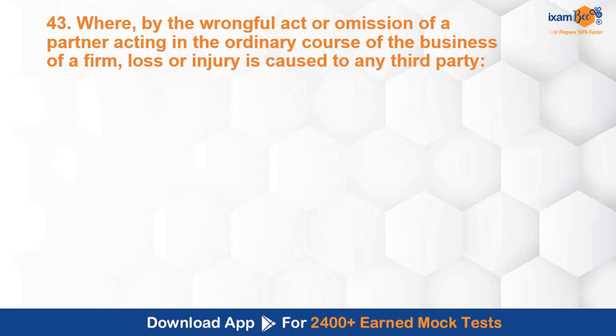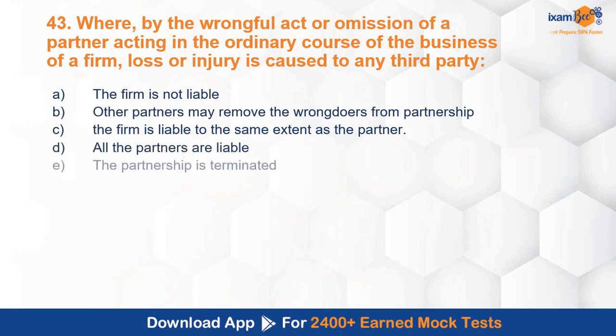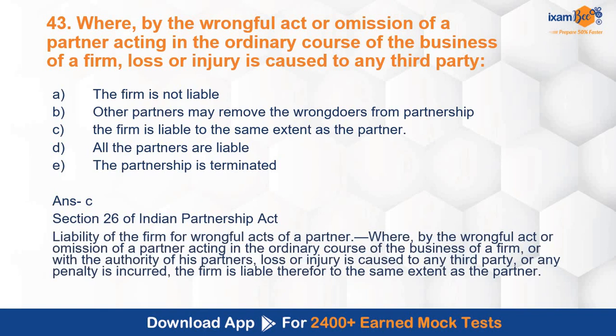Whereby the wrongful act or omission of a partner acting in the ordinary course of the business of a firm, loss or injuries caused to any third party: the firm is not liable; other partners may remove the wrongdoers from partnership; firm is liable to the same extent as the partner; all the partners are liable; the partnership is terminated. So by a wrongful act or omission of a partner who is acting in the ordinary course of business of a firm, loss or injuries caused to any other party at that time, what will happen? Correct answer is C. Firm is liable to the same extent as the partner. Section 26 of Indian Partnership Act deals with this concept, liability of the firm for wrongful acts of a partner.